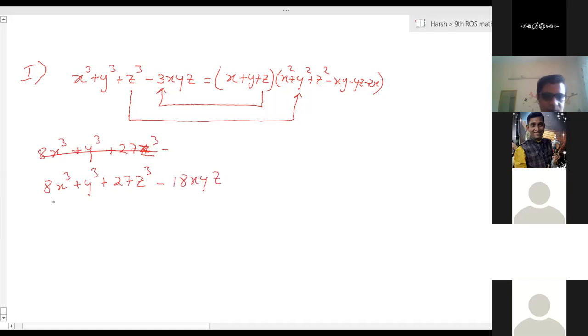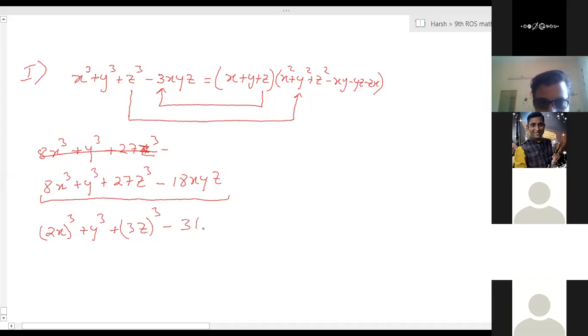It should be z cube, 27z cube. So you can see something like this. Can we write it like 2x cube plus y cube plus 3z cube minus 3 into 2x, y, 3z? So this is 3 into 6 is 18xyz. We got it.